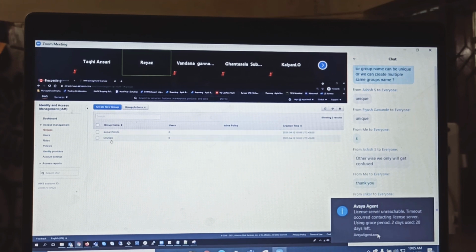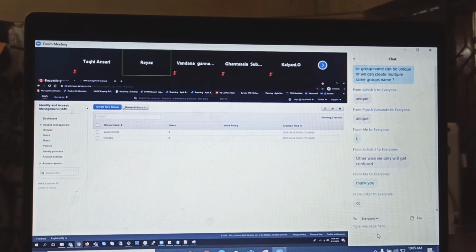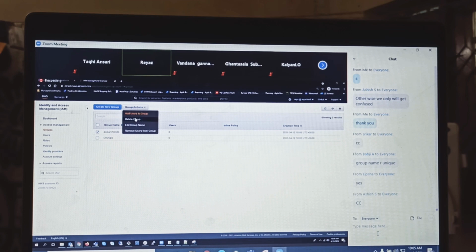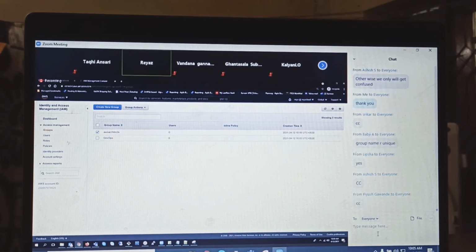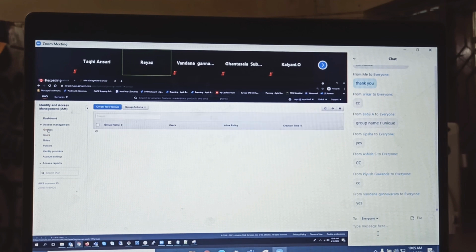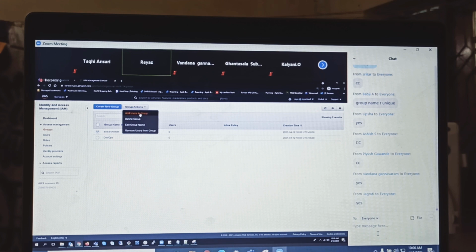Yes. You understood how to create groups here? So here, if you select the group, you can add users to the group, delete the group, edit the group, or remove users from the group. Right? We have created groups here. Should we go and add the users to the group? How to add users to the group? There are two ways. Number one is from the groups here itself, I can go and add users to the group.